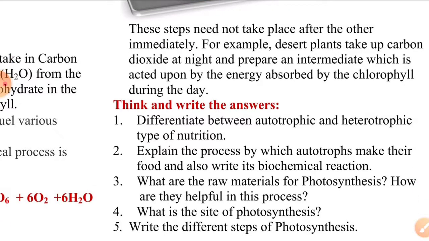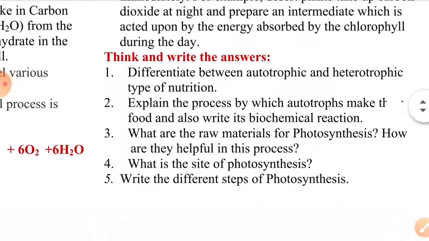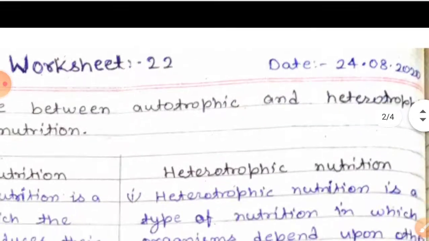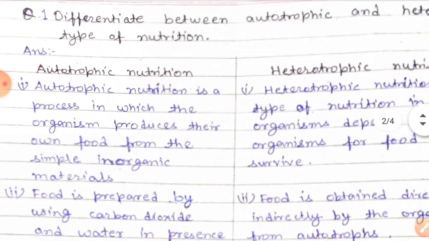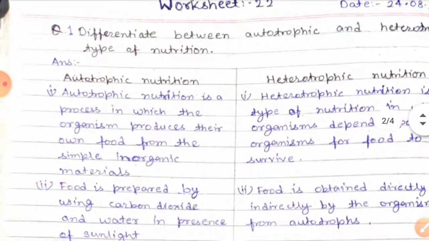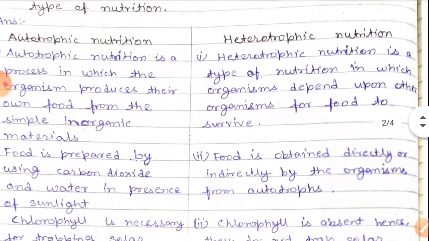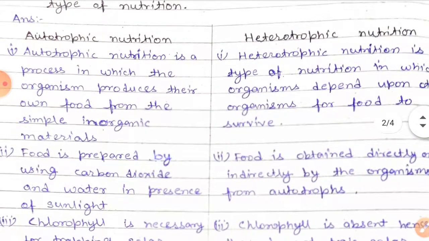And after that we are going to differentiate between autotroph and heterotroph, and there are some questions we deal with. The first question is to differentiate between autotrophic and heterotrophic modes of nutrition. Autotrophic means the process by which organisms produce their own food from materials.